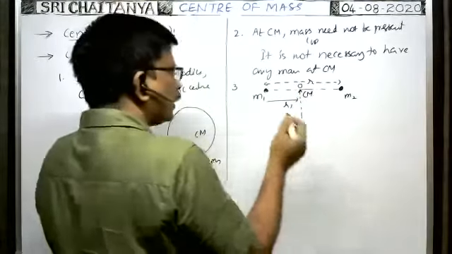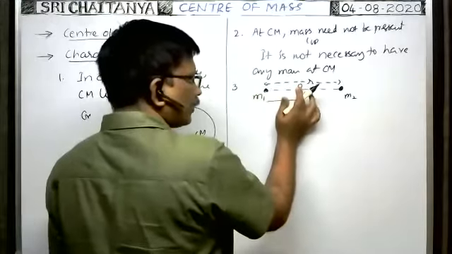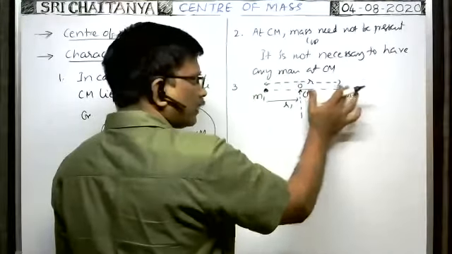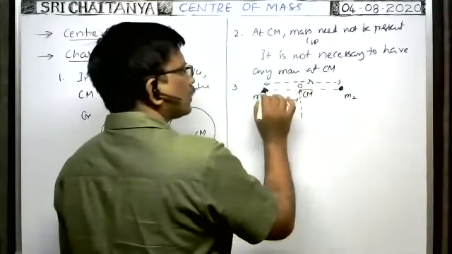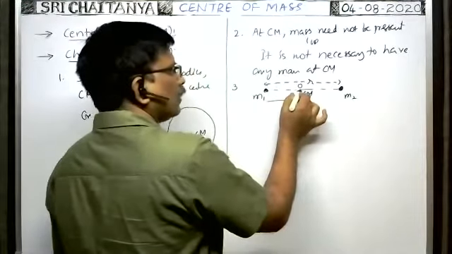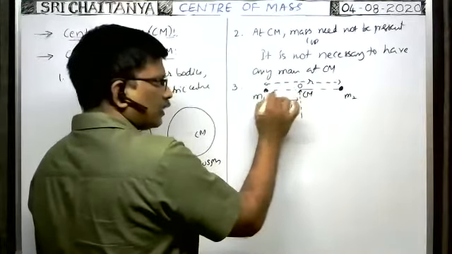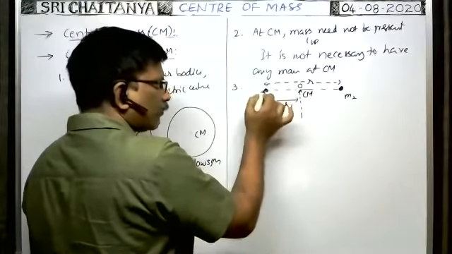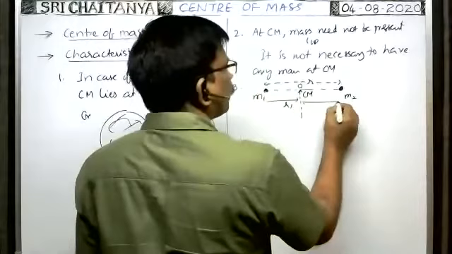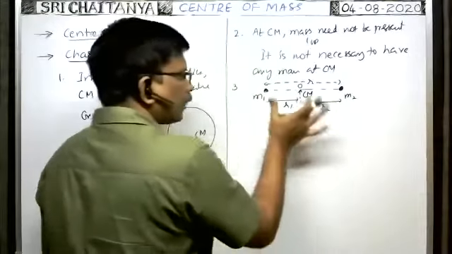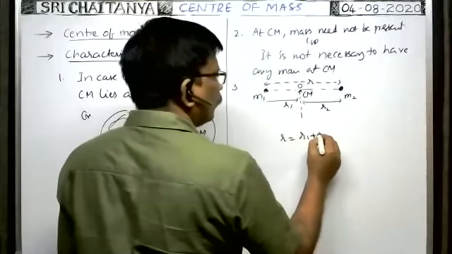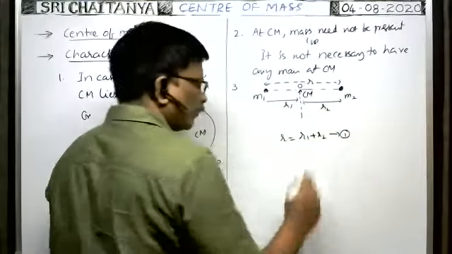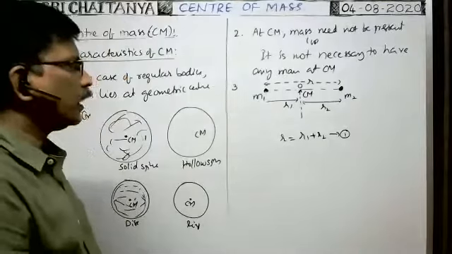Suppose the center of mass of the system is at a distance r1 from the first particle and r2 from the second particle. Then from the diagram by geometry, we can write r is equal to r1 plus r2. That is equation 1.